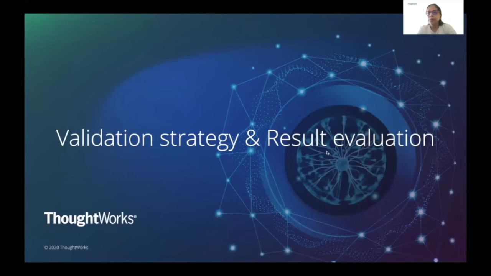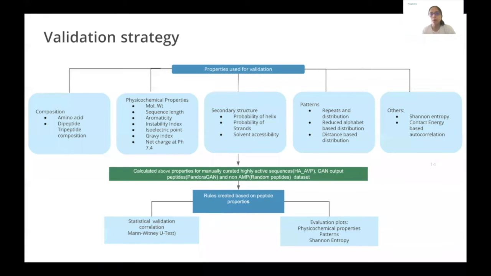All right, so we looked at the overall approach, data set, and the technique used for generating these sequences. Now we need to validate these sequences as to how close they are to the original data set that we use for training. So for validation, we utilize the physicochemical properties, the composition-based or secondary structure pattern-based properties. We calculated all of these properties for highly active sequences, Pandora GAN output, and certain random peptides, and validated them further using evaluation plots and statistical validation.